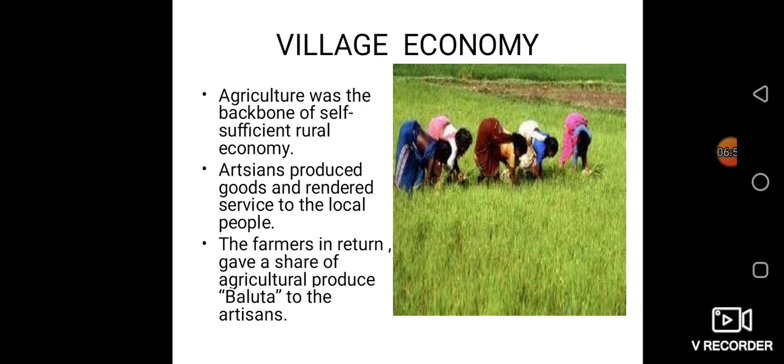The farmers would take these from the artisans, and instead they gave rice, wheat, or vegetables, and the artisans provided useful vessels for them. Like this, the baluta system started in our country itself.